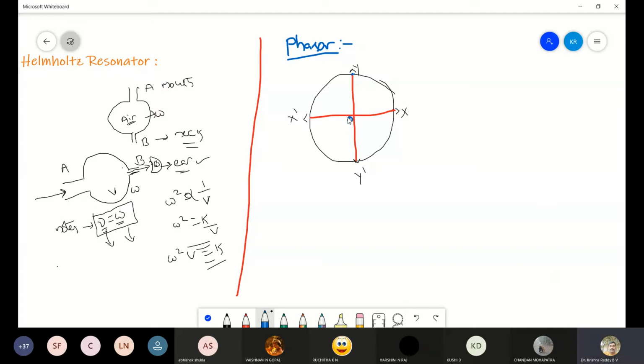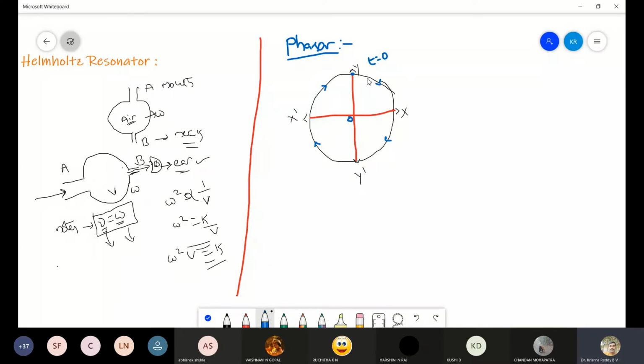As we said, the particle is in uniform circular motion in the clockwise direction. The particle you observe here is moving on the circumference of a circle in the clockwise direction. For the time being, I have considered the particle at y, meaning when t equal to 0, the particle is at y.